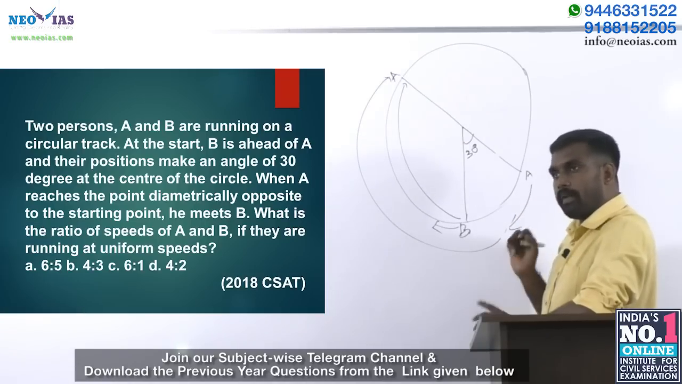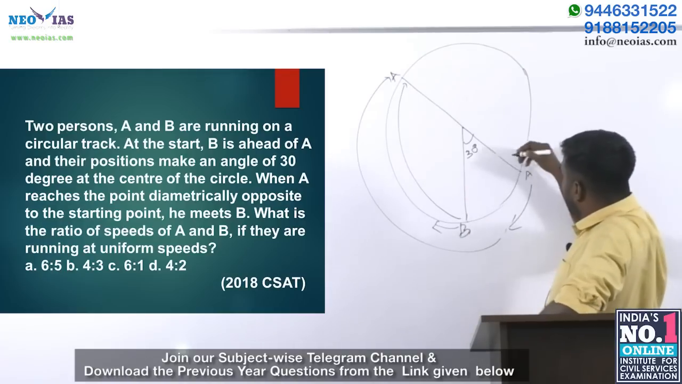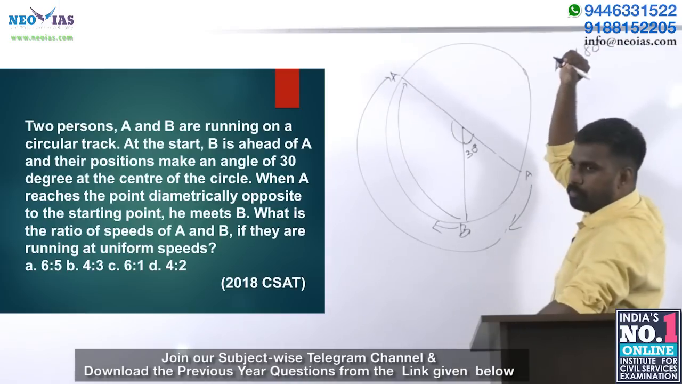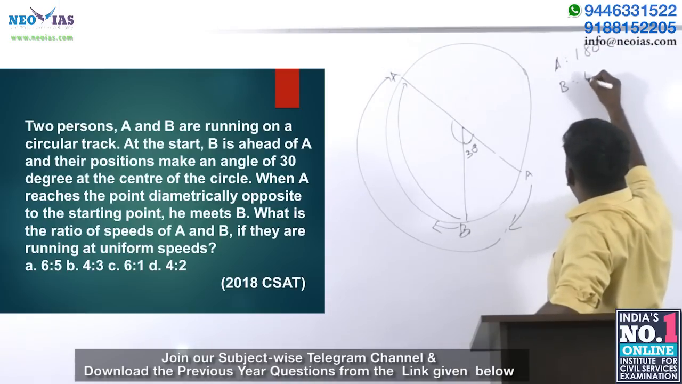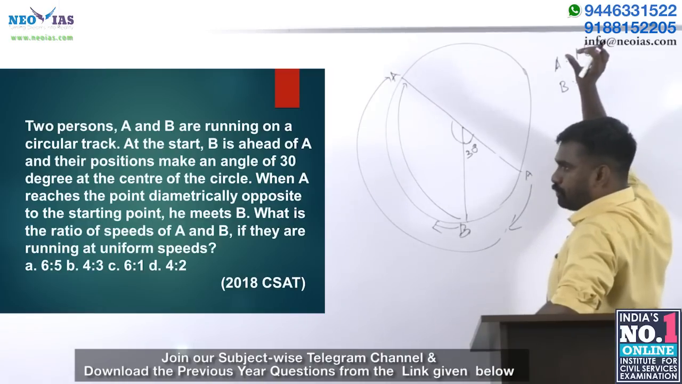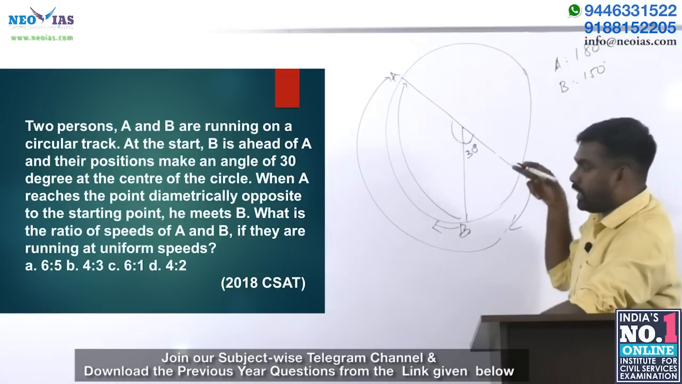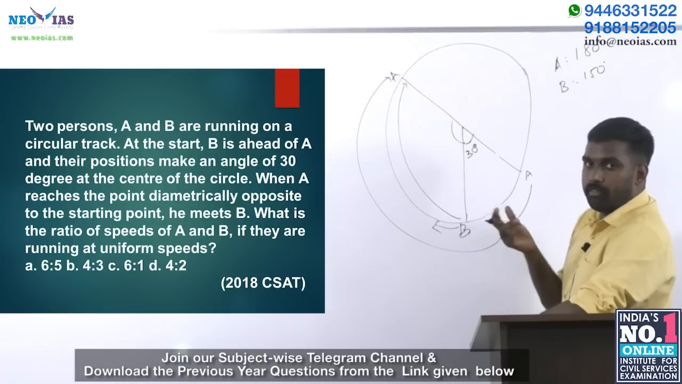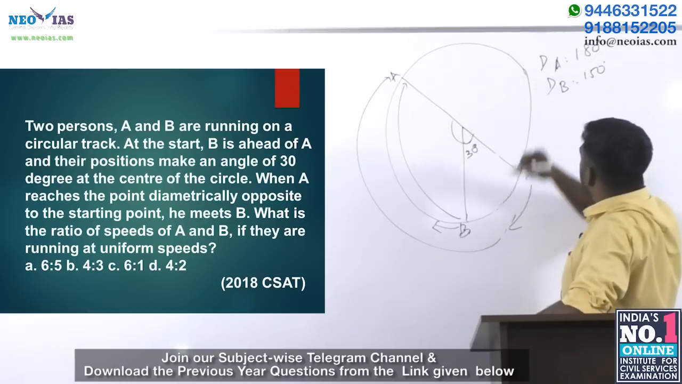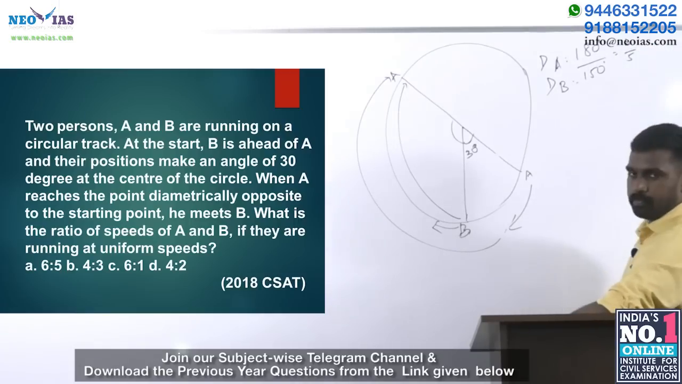Why? Because imagine that the degree is the distance covered. A covers 180 degrees, right? B covers 150 degrees. Why? Because B was 30 degrees ahead of A. We can't take this degree as kilometer distance, but here they are asking the ratio of the speeds, not the value of the speeds or the distance. So the ratio of the distance covered by A and B will be 180 by 150, 6 by 5.